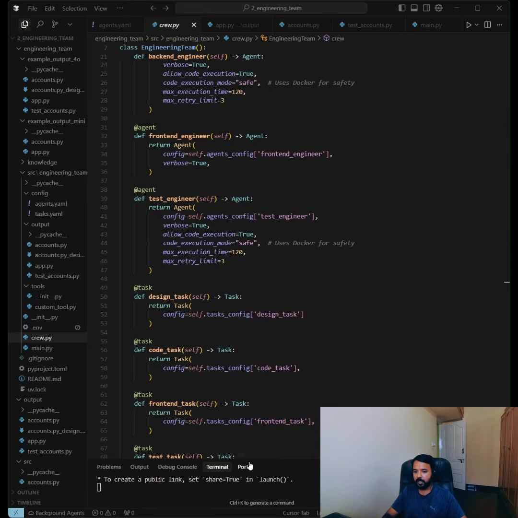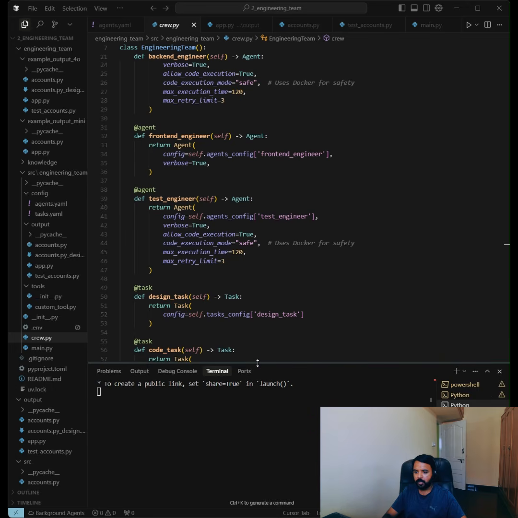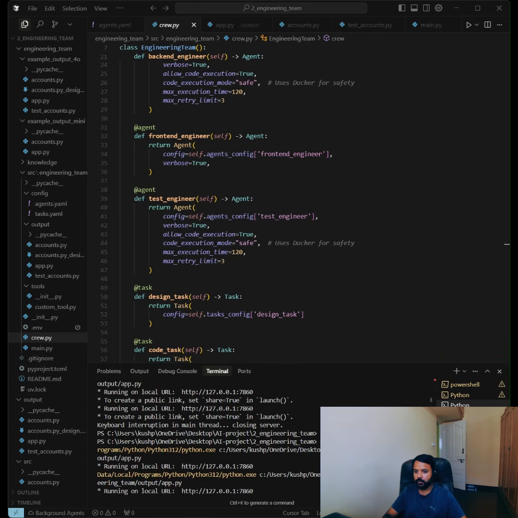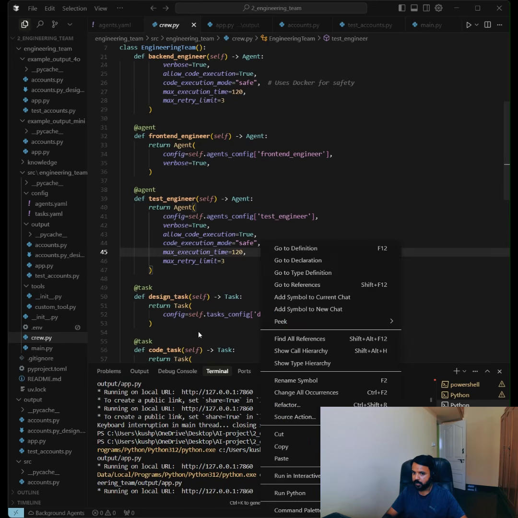I have already completed this code flow. I'll push this into Git. You can check out the code and try it on your own to understand it better. Let's see what output it has created. This agent code is also created by an agent only. I'm using the Cursor IDE, so using this Cursor agent only, I have created this complete code flow for this agent also.